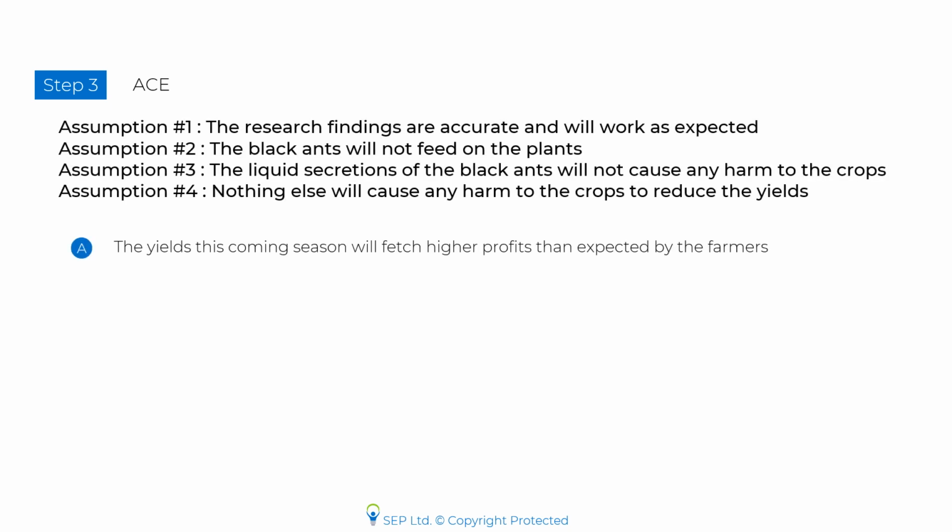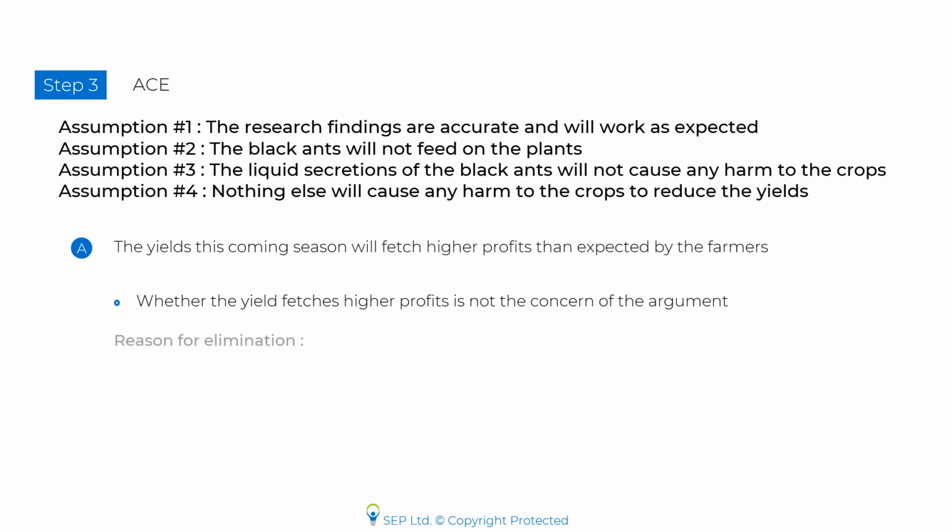Here are the assumptions that we came up with, and let us analyze choice A in the light of these assumptions. Choice A says the yields this coming season will fetch higher profits than expected by the farmers. Now the conclusion is concerned with a full yield. Whether that yield fetches higher profits is not the concern of the argument, and therefore this choice is out of scope and is not the correct choice. Let us now move to choice B.